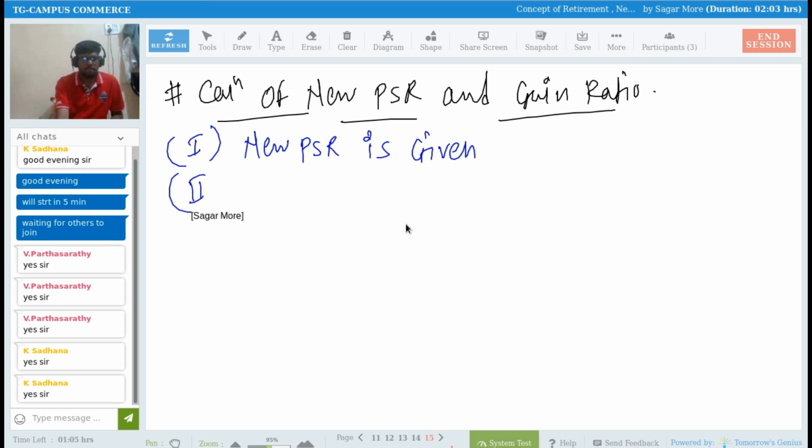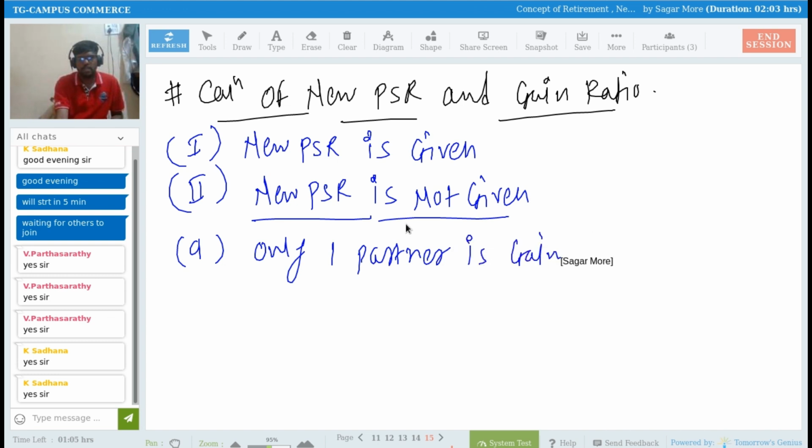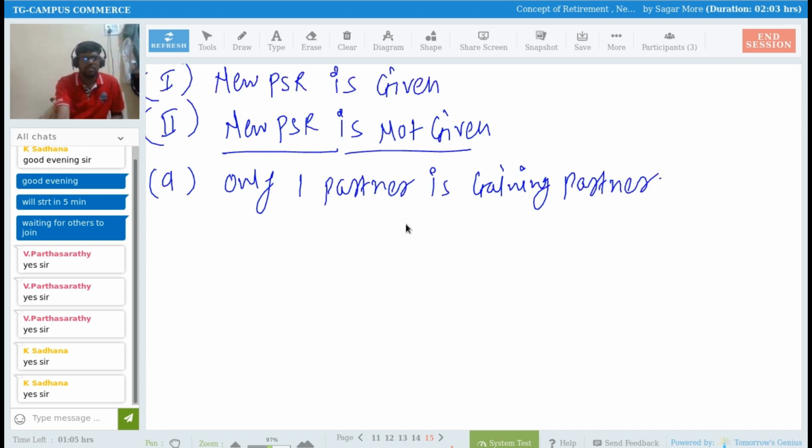Now second is new PSR is not given. Whenever new PSR is not given, the first case is only one partner is gaining partner. So if only one partner is gaining partner, then how to calculate, sir?